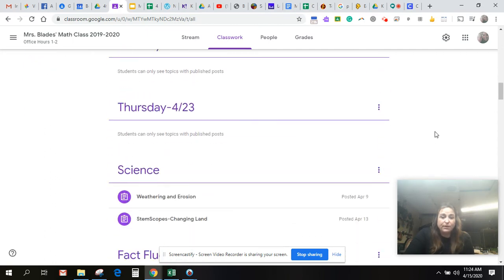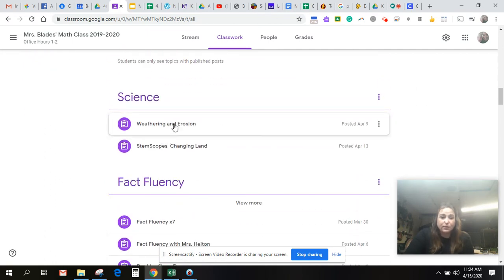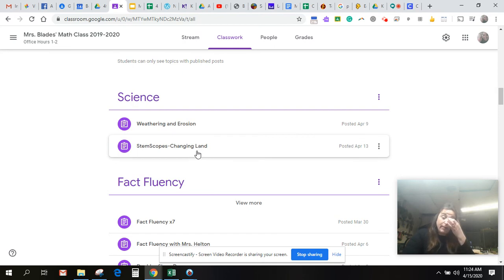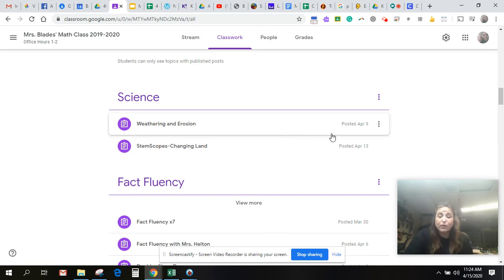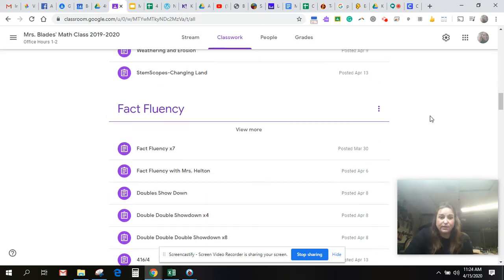So then I've already set up dates for next week. And then science, weather and erosion, changing land. Remember in STEM Scopes that it is your computer username and your lunch number to get you access to that. Not required, just there for extra if you'd like to do it.